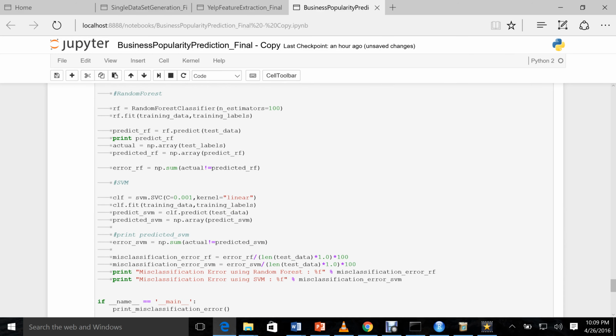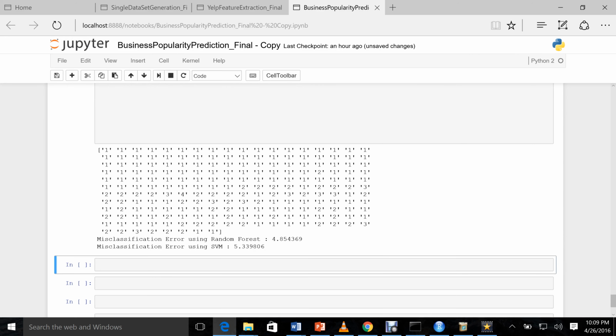We've also run another piece of code to come up with the misclassification error for the random forest and the SVM model. As you see, the random forest model performs quite a bit better than the SVM model. So this is all about the code structure.